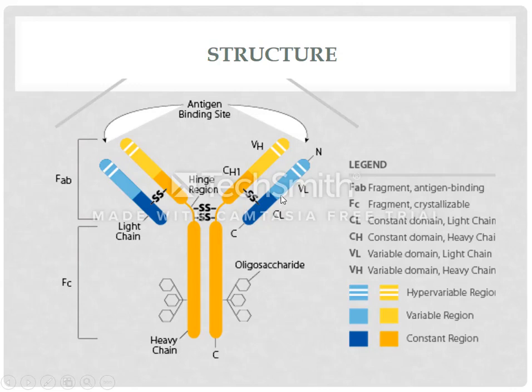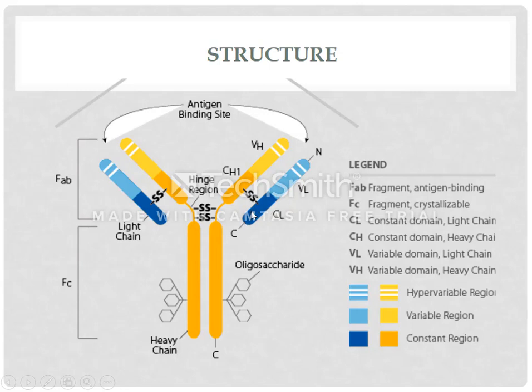The light chain consists of 212 amino acids and the molecular weight of this chain is 25,000 Dalton. So therefore it is known as light chain. Both the heavy and light chains are further divided into segments or fragments. Like this one, this is dark blue, this is light blue.